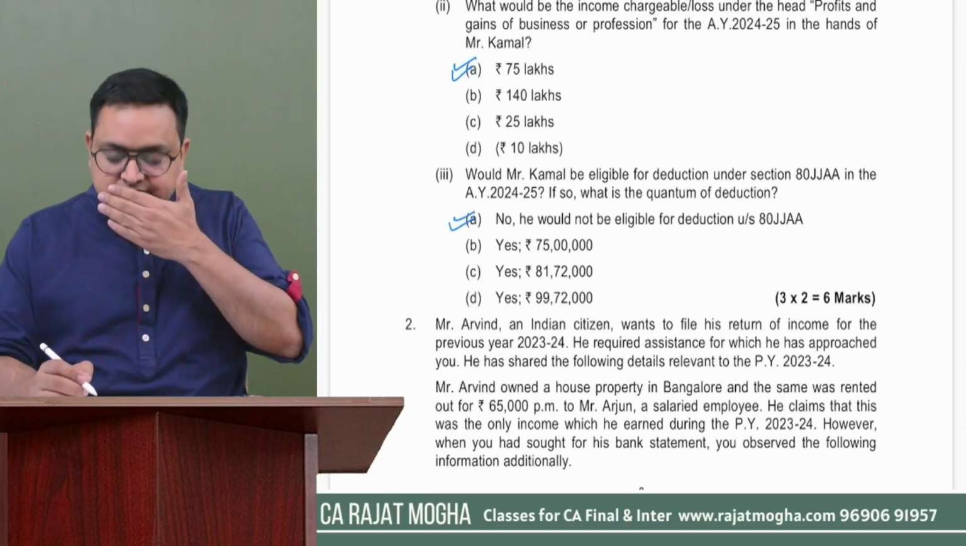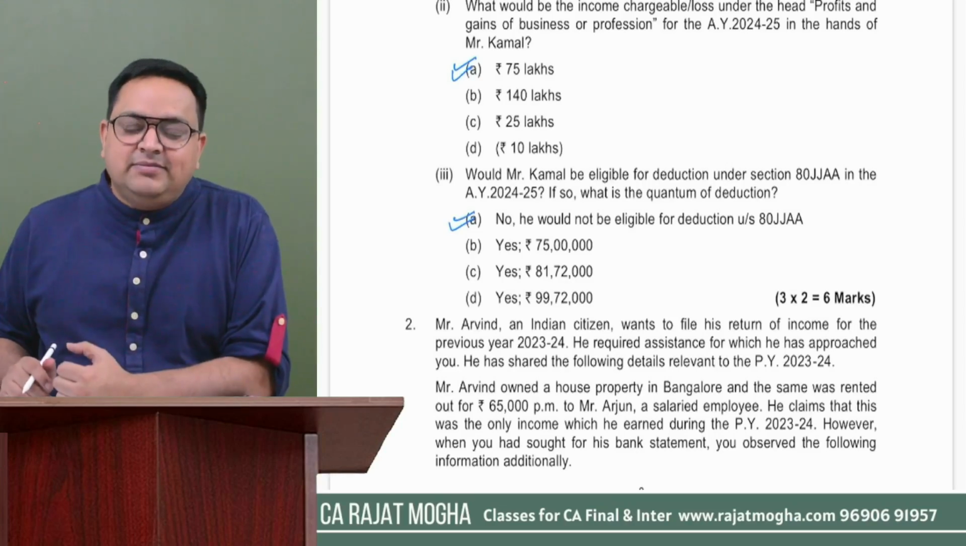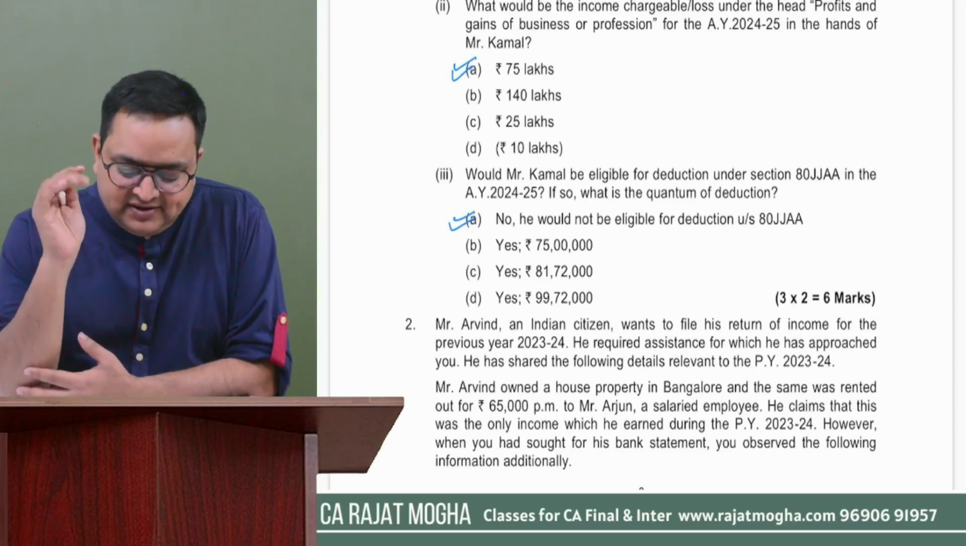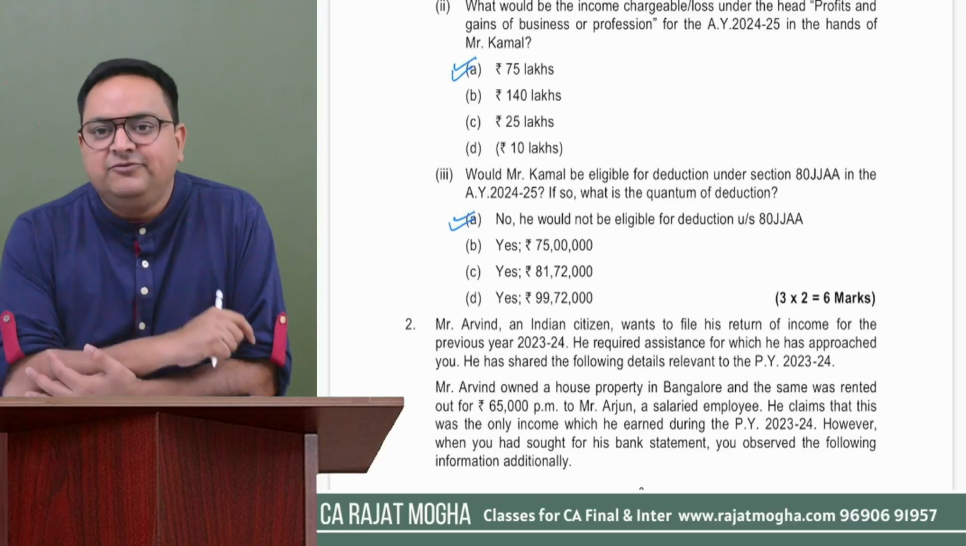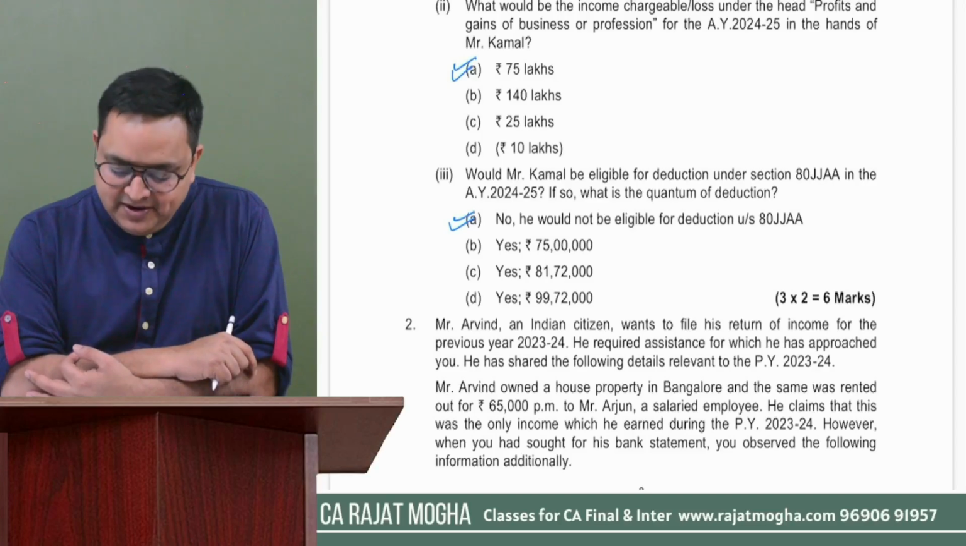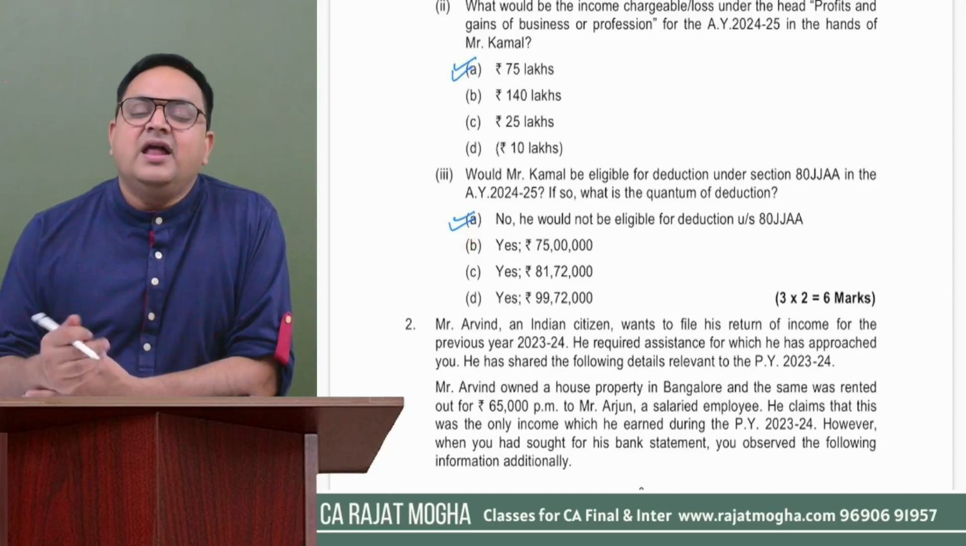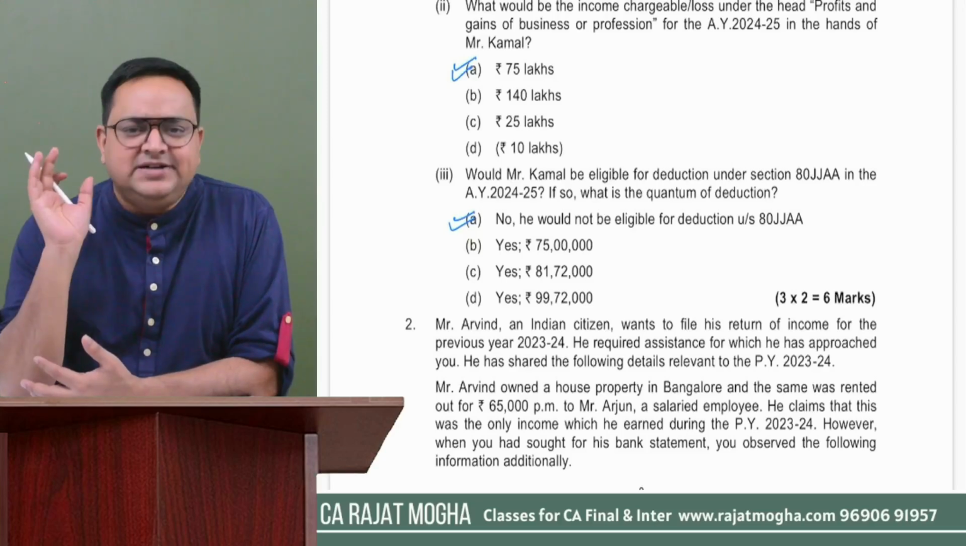Why? Sorry, why is he not eligible? Because he is already claiming deduction under section 35AD. That is the reason this person is not eligible for 80JJAA, right? So this was a tricky question. If this person would have been eligible, then how much would it be? Let's discuss 80JJAA also.